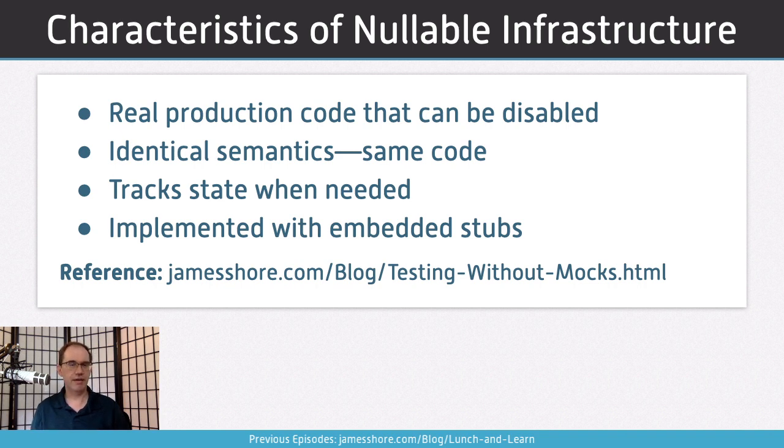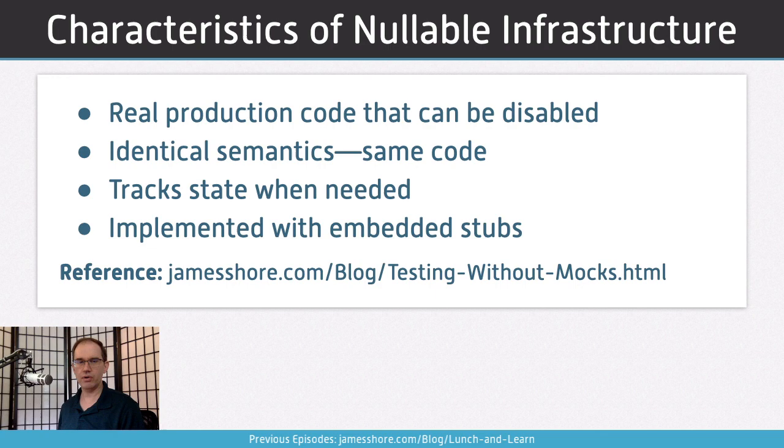And I'm going to show you what that looks like when we get to the example. But embedded stubs are a way of turning off the external system while keeping the rest of our code as real as possible. And it's actually a pretty clean approach. But again, there is some ugliness to it, just like with everything. And whether that ugliness is worth it is going to be a call for you to make for yourself. Okay, so let's get into the example.